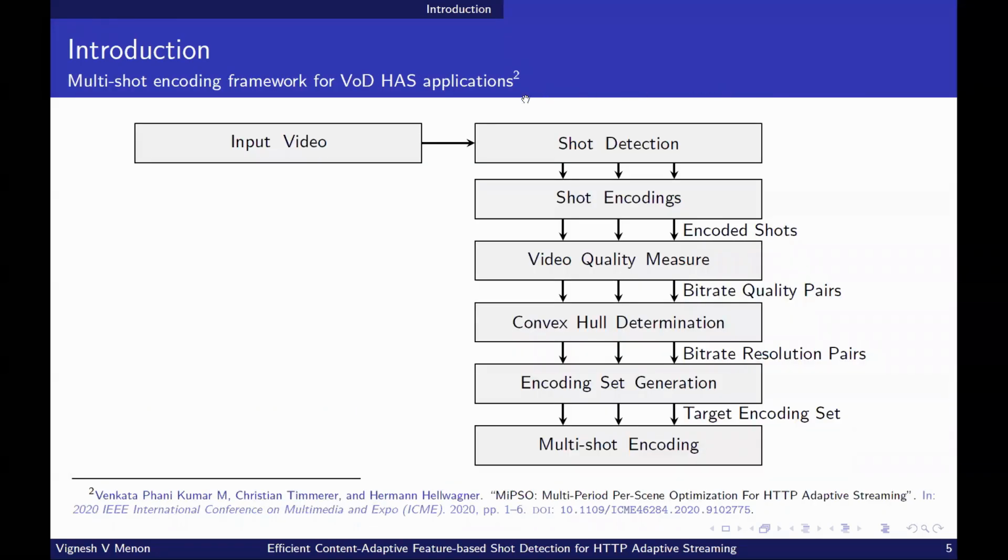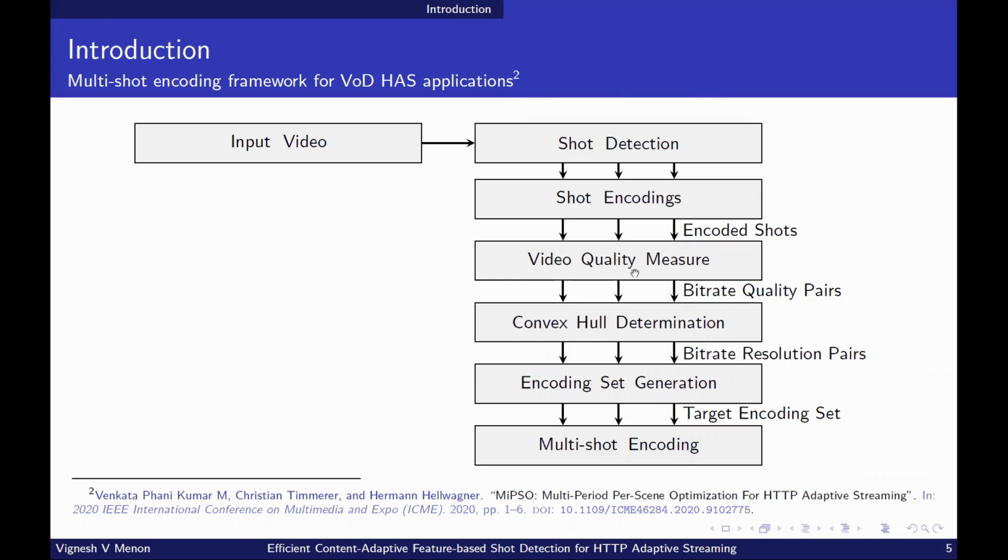For video-on-demand applications in the multi-shot encoding framework, the first step is the shot detection. Each shot is downscaled to a set of spatial resolutions and is encoded at a set of bit rates. The low-resolution encoded shots are upscaled to the original resolution and their quality is compared to the original shot.